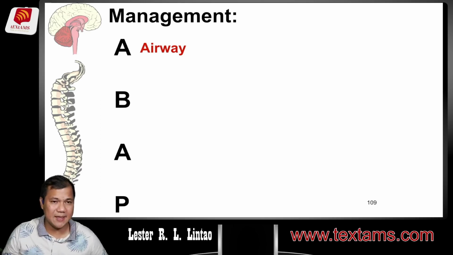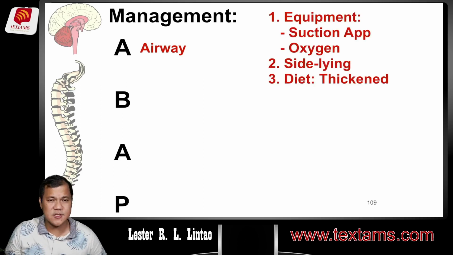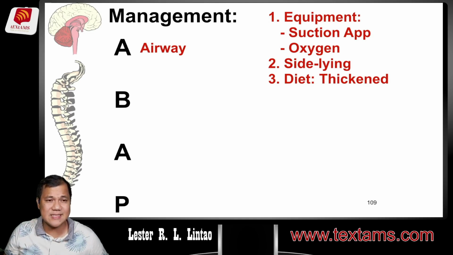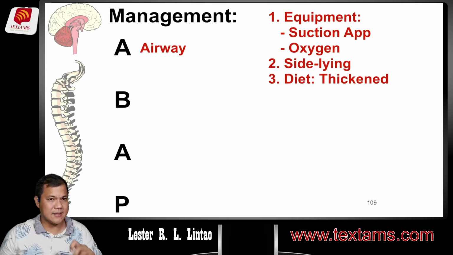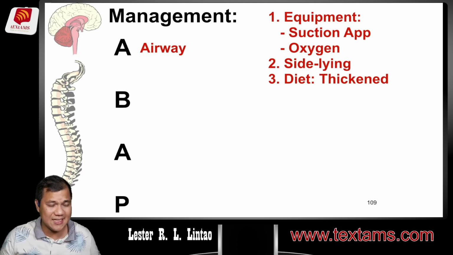Unang-una, airway talaga. What do we need there? Equipment: of course, unang-una, suction apparatus, at pangalawa, oxygen tank. Also, kung walang O2, place the client on side-lying position to avoid aspiration. Diet must be thickened as well. Hindi pwedeng soft or regular diet kasi nanghihina nga siya, di ba? Pag sobrang liquid naman, mag-aspirate yung pasyente. So, diet should be thickened. Diet, part siya ng nutrition basically.